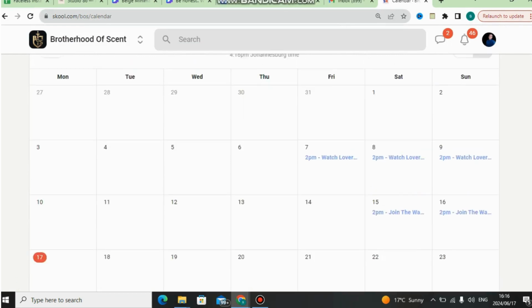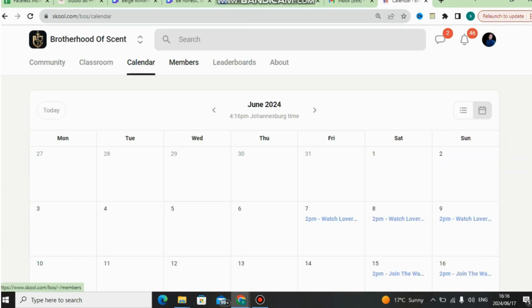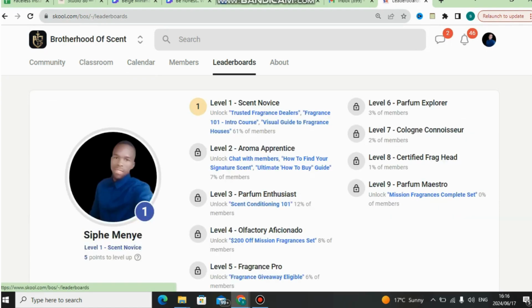You can also check the members that you have in your community. I'm not going to show all of these members. You can also check the leaderboard. What I like about the leaderboard is that Skool shows you the most active, most participating members in your community. They go from level 2 up to level 9. After they go up all of these levels, you can do some incentives, bonuses, or giveaways. That's what I like about Skool.